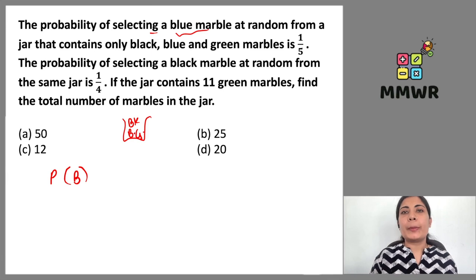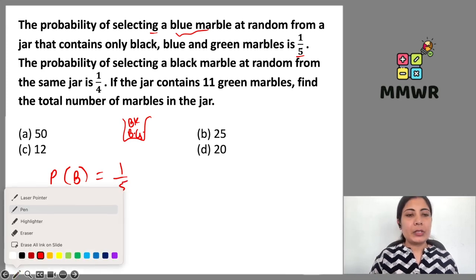In the question it is given that the probability of selecting a blue marble at random from the jar that contains only blue, black, and green marbles is 1 upon 5. So the probability of picking up a blue marble is 1 upon 5. Let me write it with blue color.